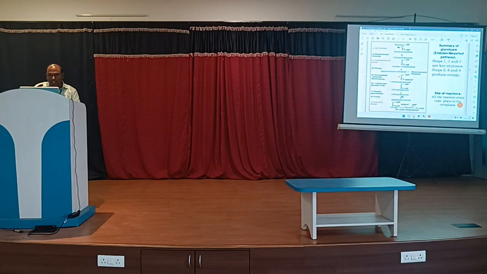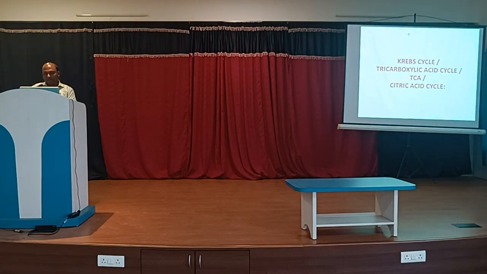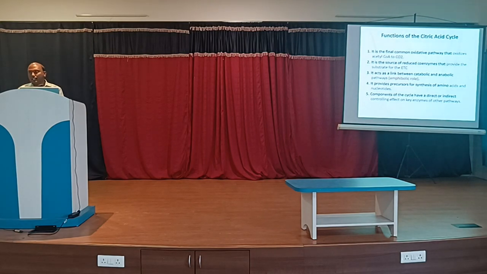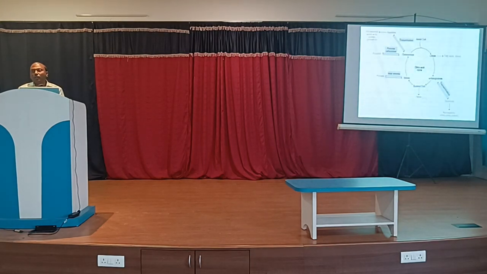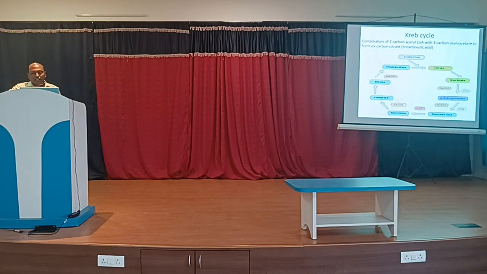Then next one is our TCA cycle. That one is also called the Krebs cycle. There is a formation of pyruvate, and with the help of pyruvate carboxylase, that pyruvate, then with the help of the enzyme decarboxylase, is converted into acetyl-CoA, and now that acetyl-CoA enters into the TCA cycle, or the Krebs cycle.